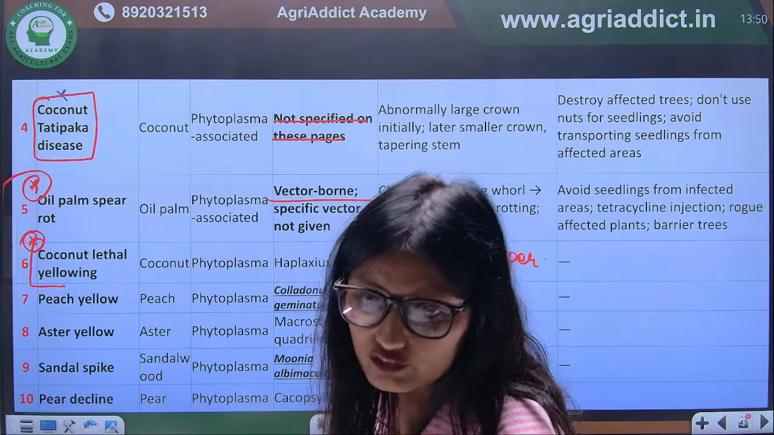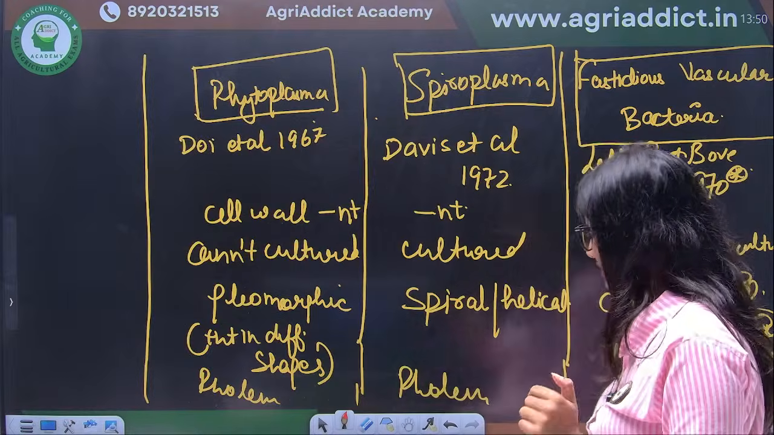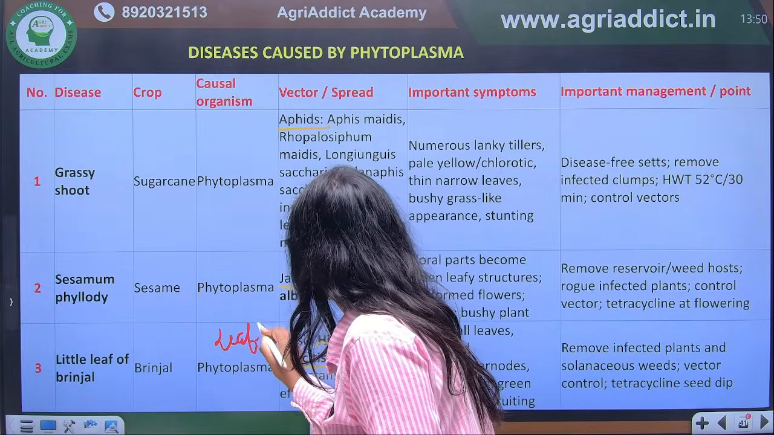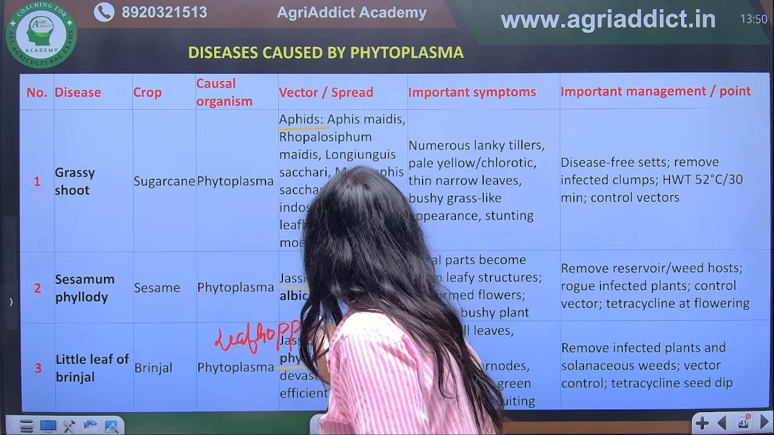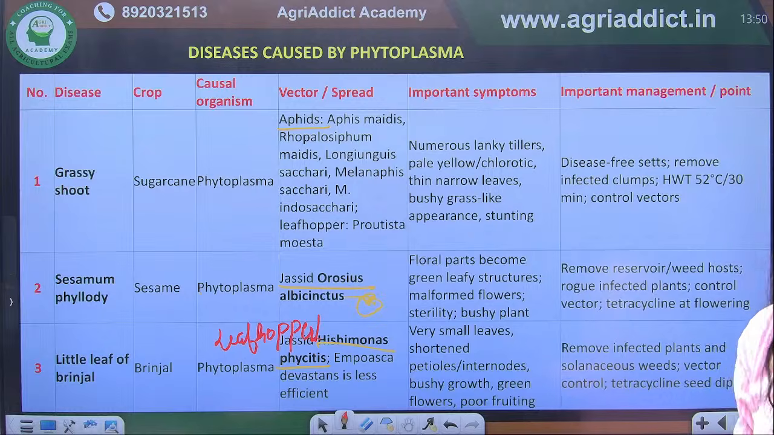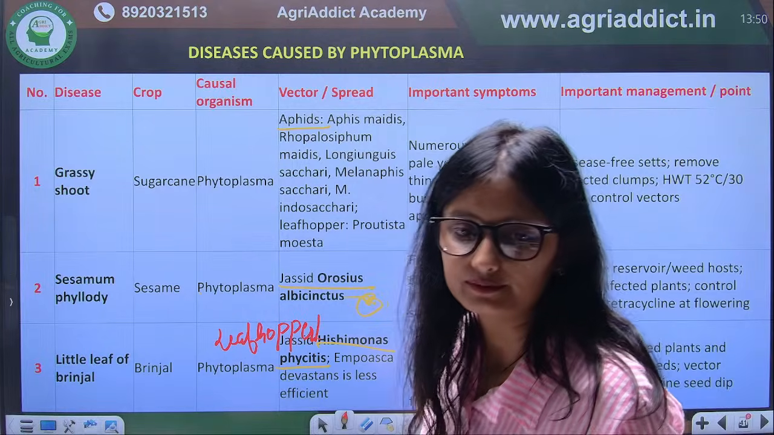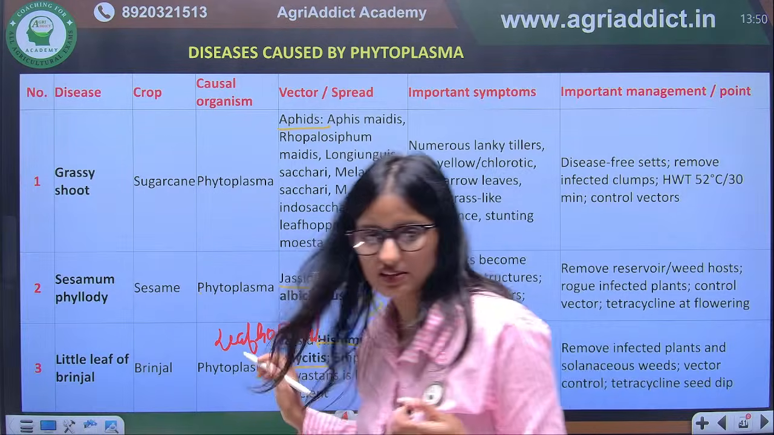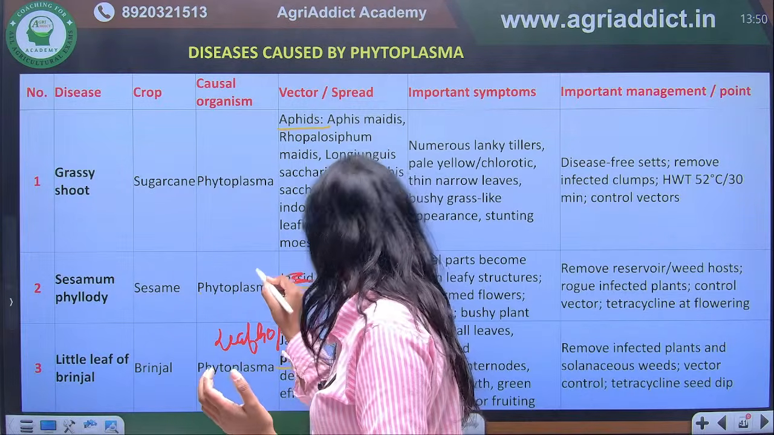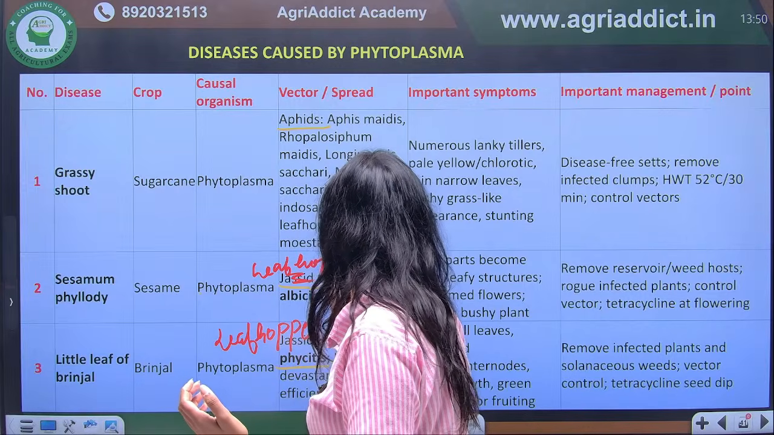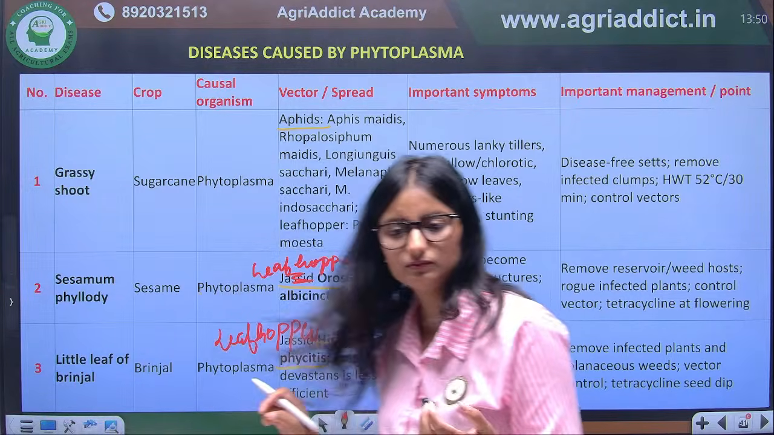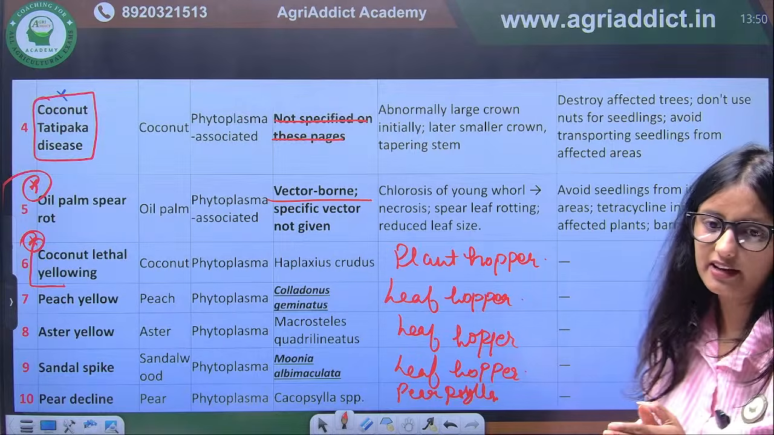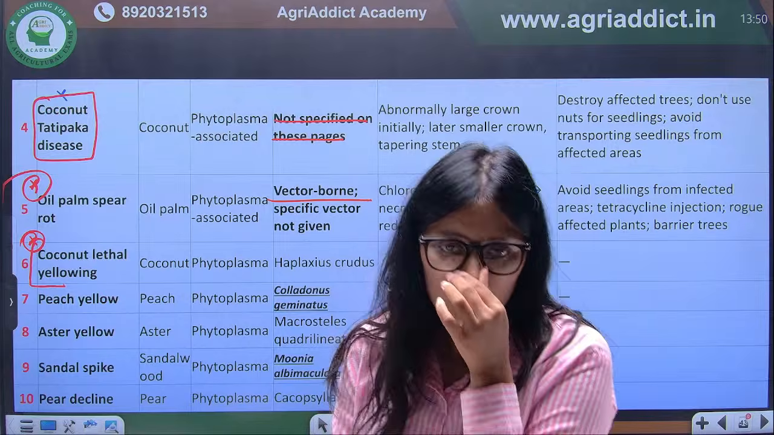Yes, yes. Leaf hopper, leaf hopper. Okay. I think here Jassid is written. Yeah, this is leaf hopper. Hishimonas ficus. Okay. Little leaf. Correct. So here they have considered leaf hopper as Jassids. Leaf hopper. Correct. Is it clear what the phytoplasma diseases are? Okay.